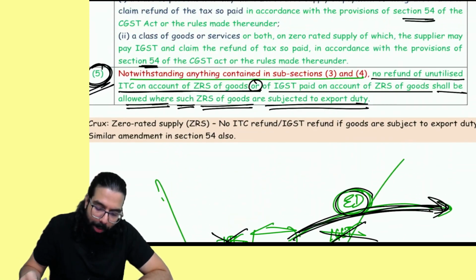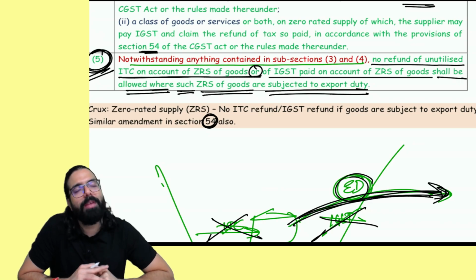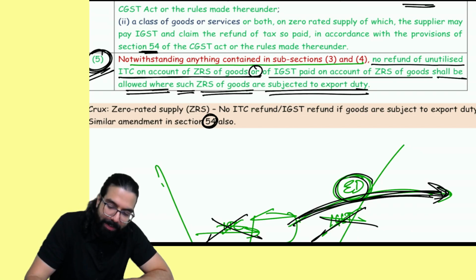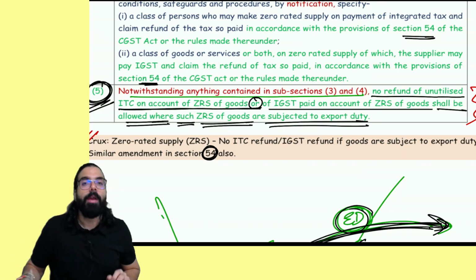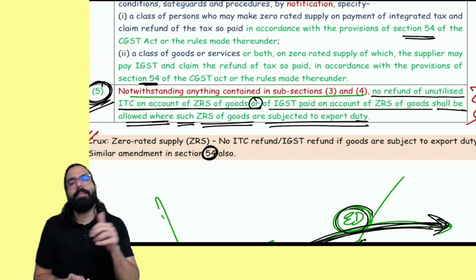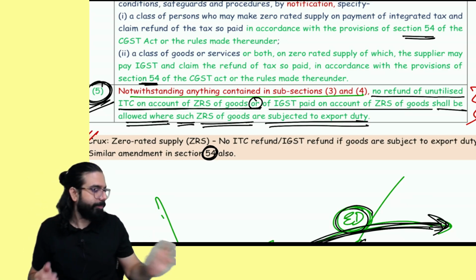The same point they have gone ahead and inserted under section number 54 in your refund chapter also. In the refund chapter, the only point on which they have gone ahead and made an amendment is that they have inserted the same line which I have told you. ITC refund is also not there, IGST refund is also not there. Please tell me everyone, are we all clear with this point?